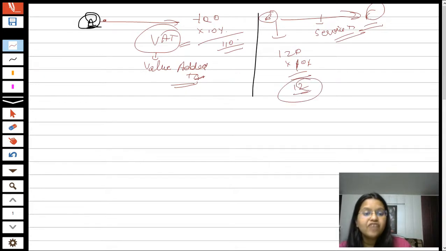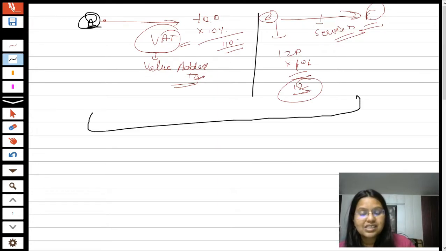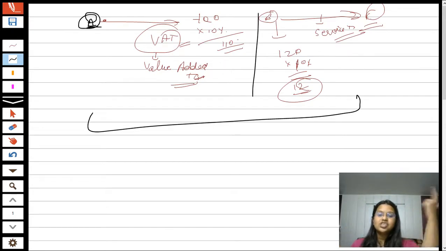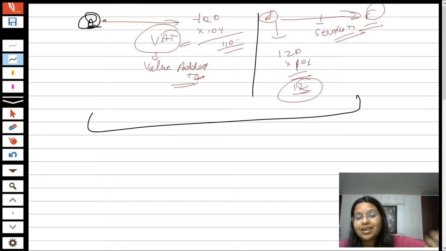So he is taking 10% of 120, that is 12 rupees, from Mr. C. Students, if this were a situation under GST, what would happen? While filing the GST return, the department does not say that if you are taking the credit of product A, you can only take the credit of product A, not of product B. No, we are required to give the complete amount of GST payable to the government, and the GST which we have paid while purchasing can be adjusted. But now, as for goods there is one tax and for services there is a different tax, while filing, Mr. B can't say, okay, I am required to pay rupees 12 to the government, but while purchasing the product I have already paid rupees 10 to Mr. A, so I am paying only the balance of rupees 2.